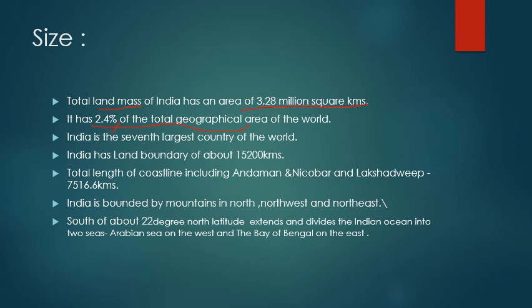Then that also we have seen in the previous slide that the peninsular region is dividing the Indian Ocean. You know why it is called as Indian Ocean? Because most of its part is actually surrounded by the coastal line of India. That is the reason it is named as Indian Ocean. And this 22 degree north latitude extends and divides the Indian Ocean into two seas, that is Arabian Sea and Bay of Bengal. These are also very important two currents which we will be discussing in the coming chapters in your book.